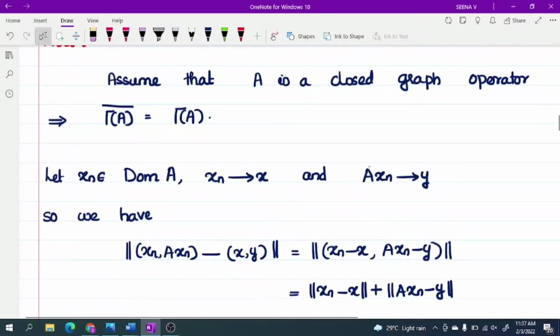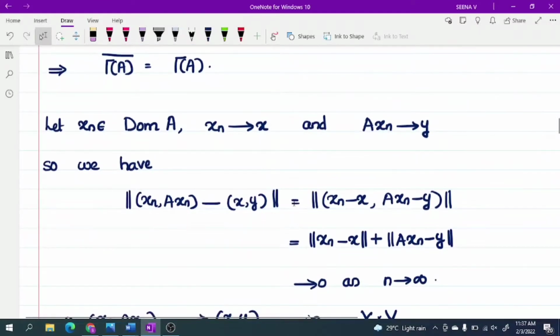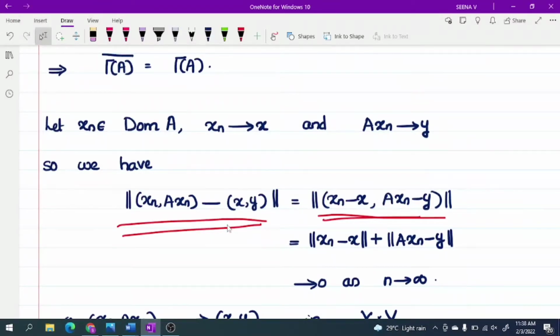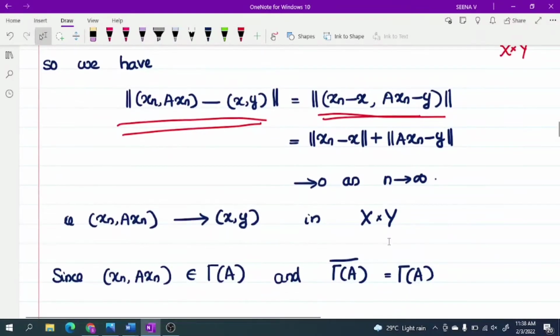What we have to prove is that x belongs to the domain of A and Ax equals y. So the norm of (x_n, Ax_n) minus (x, y) is equal to the norm of, by definition, (x_n minus x, Ax_n minus y). This is an ordered pair in X cross Y, and applying the norm on X cross Y, we get norm of x_n minus x plus norm of Ax_n minus y.